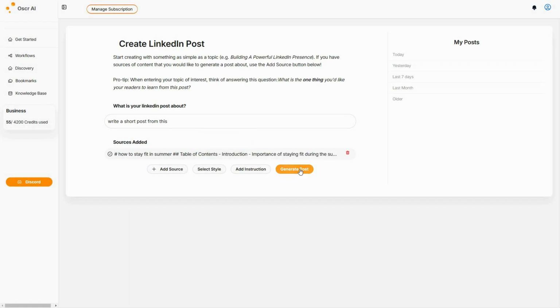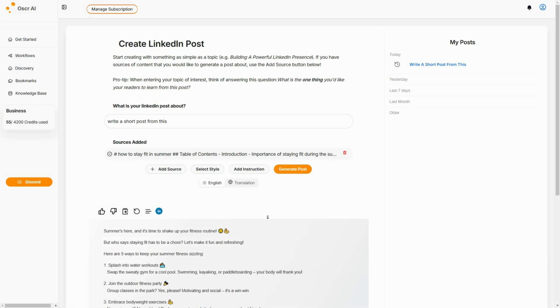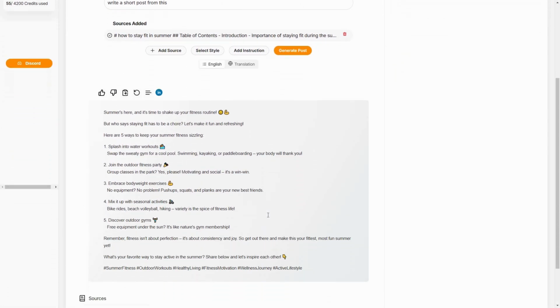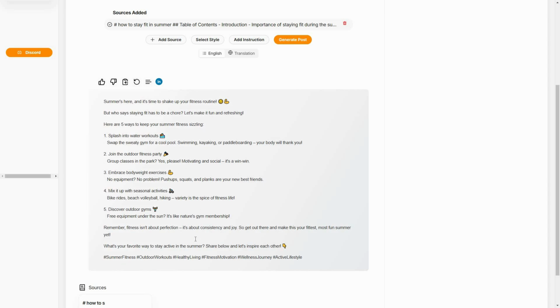And now all I have to do is just click on generate a post. And as you can see, we have got the full post for LinkedIn. So this is perfect for LinkedIn. And if you know about LinkedIn, you cannot really write a long post because it is not supported on LinkedIn. So that's why it has shortened it to this particular post. And this is amazing. As you can see, how to stay fit in summer. There are these 5 ways. And on top, there is a very good intro. And also there is a very good outro with a question. And also share below. Let's inspire each other. So this is a really good post for LinkedIn.